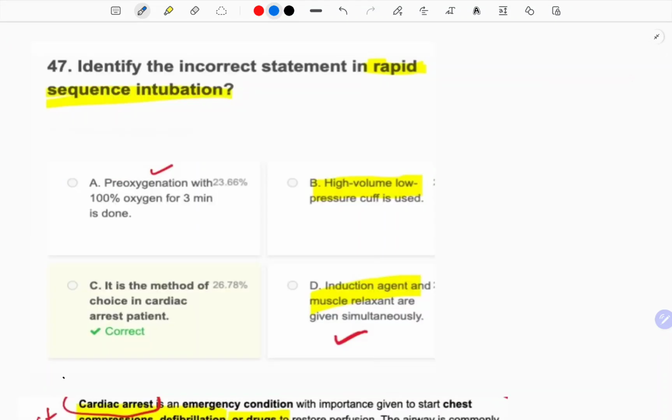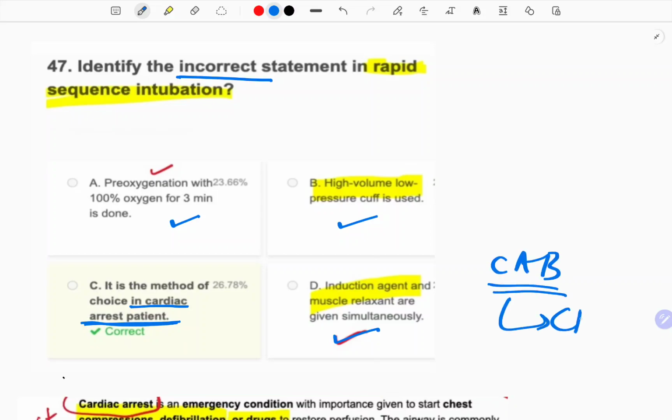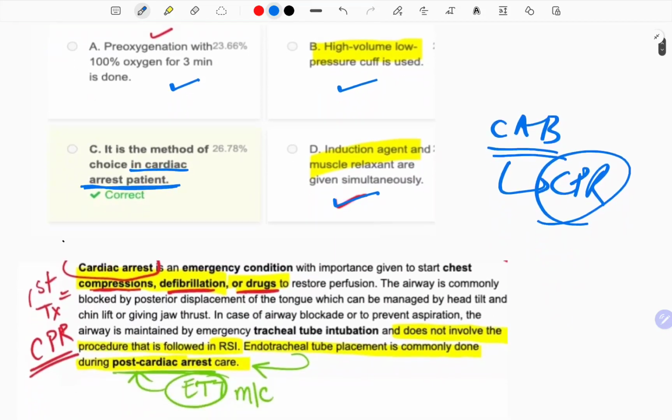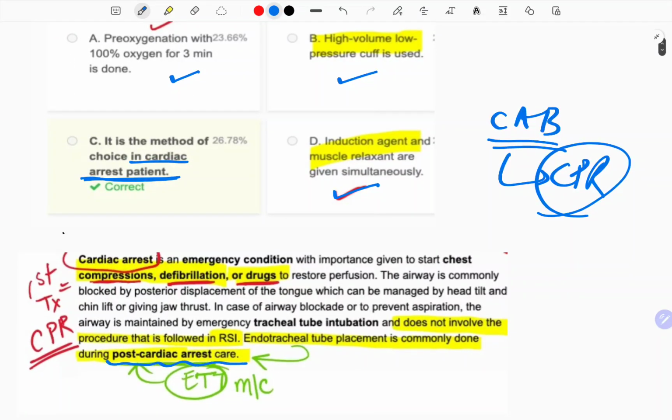Now the next question, identify the incorrect statement in rapid sequence intubation. Pre-oxygenation with 100% oxygen for 3 minutes, correct. High volume, low pressure cuff is used, correct. Induction agent and muscle relaxants are given simultaneously, correct. It is a method of choice in a cardiac arrest patient. See, in a cardiac arrest patient, your first priority is to bring back the circulation. So you will do the CAB, right? So compressions or CPR will be your priority here. And also remember that ETT insertion or rapid sequence intubation, all these steps are more important in post cardiac arrest care, when you have already resuscitated the patient back.